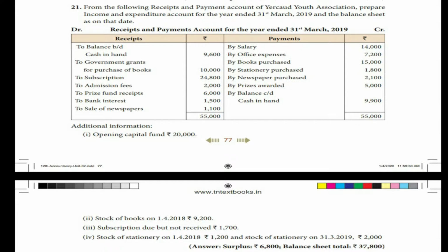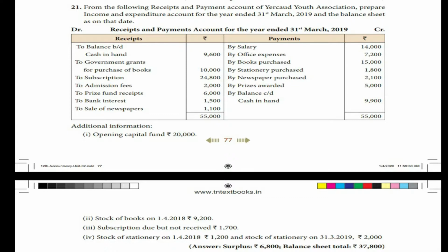Receipts and payments account for the year ended 31st March 2019. Balance brought down, cash in hand. In the payments side, they have given the payments: government grants for purchase of books, subscription, admission fees, prize fund receipts, bank interest, sale of newspapers, by salary, by office expenses, by books purchased, by stationery purchase, by newspapers purchased, by prizes awarded, by balance carried down, cash in hand.